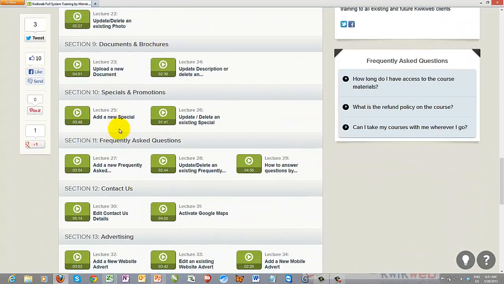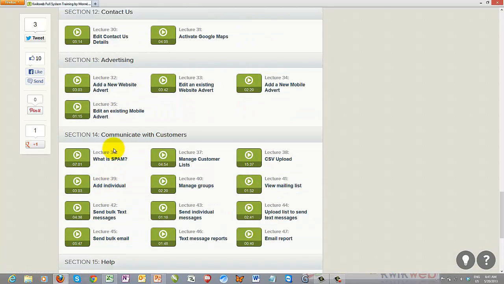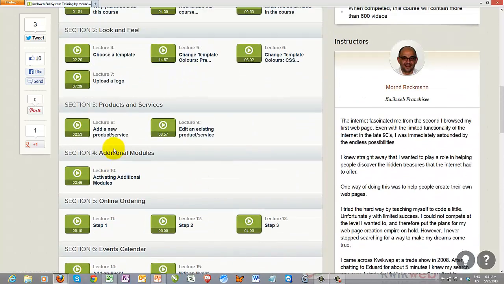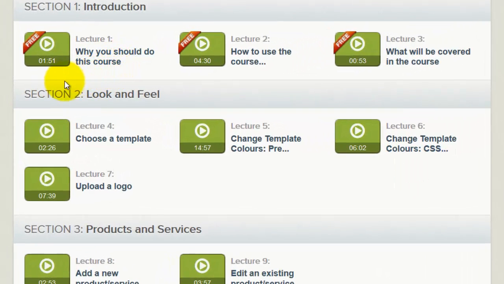If we go all the way down, we'll see the last section is section 15. You'll see all the lectures within a section. You can see that the first ones basically tell you a little bit more about why you should do the course, how to use the platform, as well as what will be covered in the course. These 3 videos will be found on the eLearning for All website as well, if you want to have a look at them.